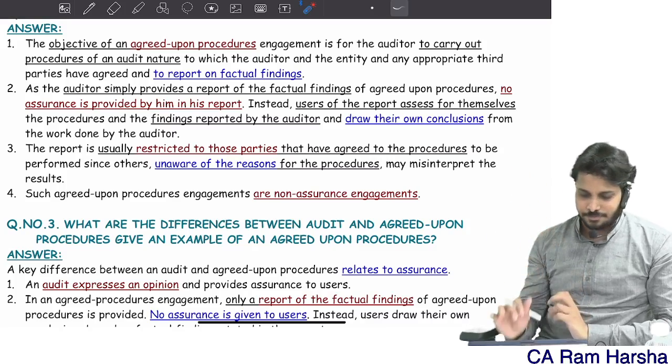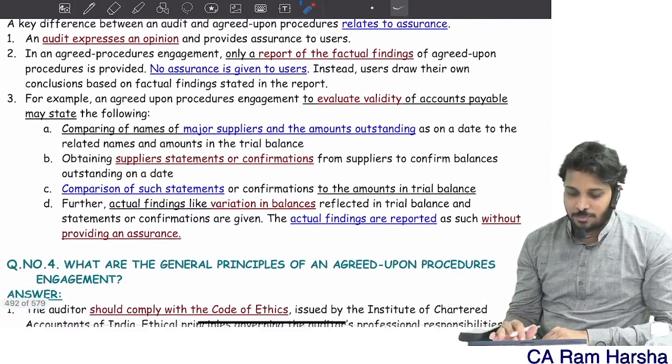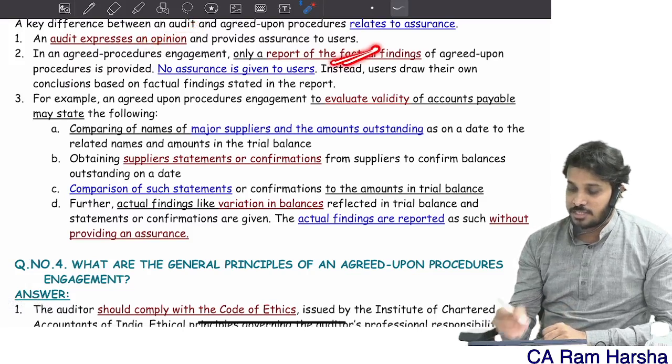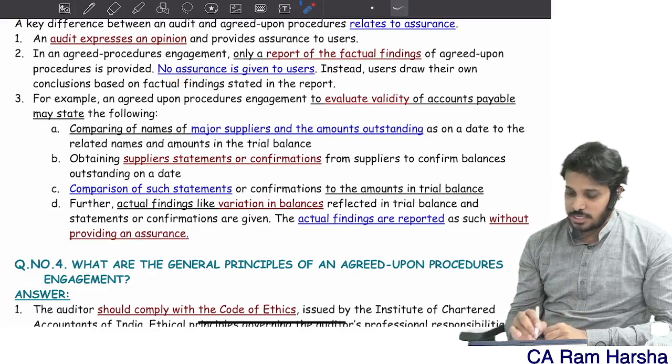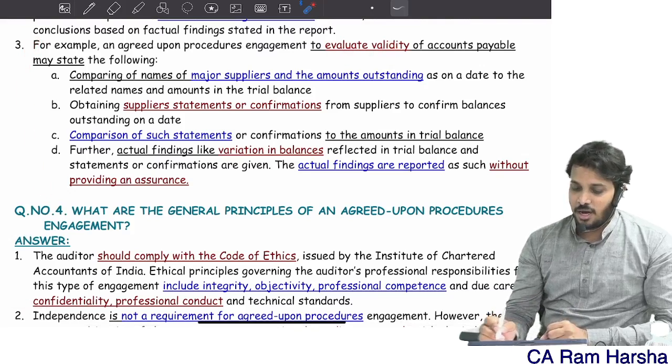This is highly debatable, so don't go in depth. This is enough. Now, what is the difference between audit and agreed upon procedure? In audit, we express an opinion, whereas in agreed upon procedure, we just report factual findings. Here we don't give any assurance. And in an agreed upon procedure, we evaluate the validity of accounts payable.